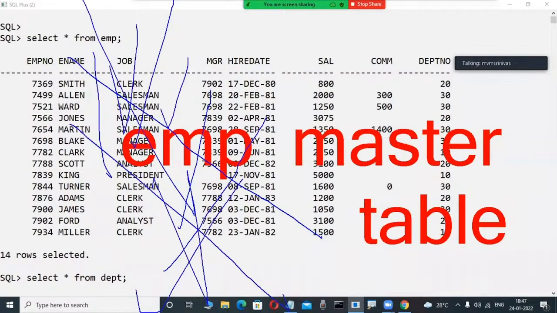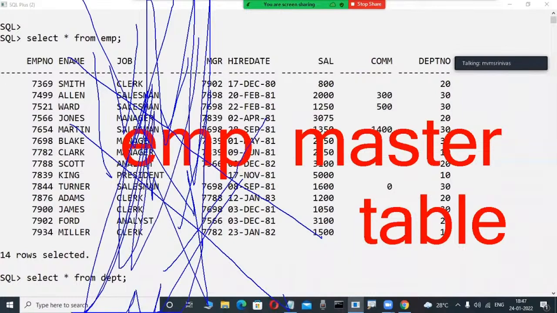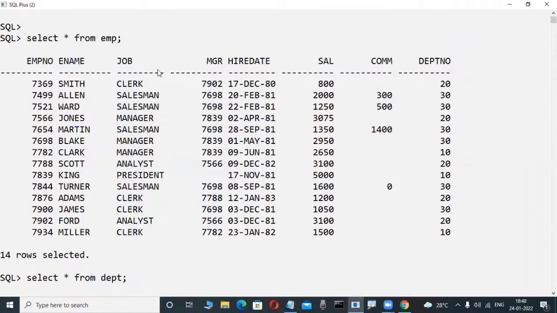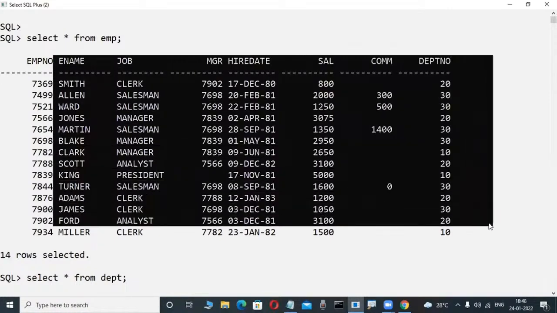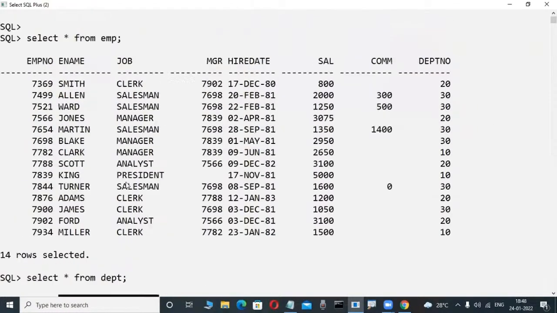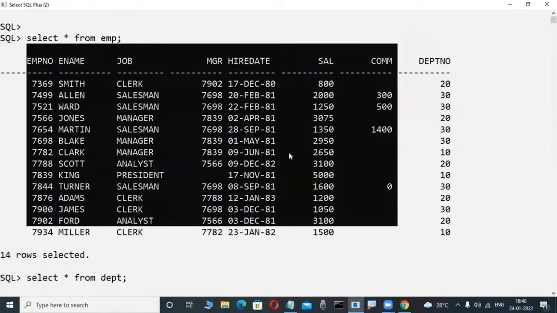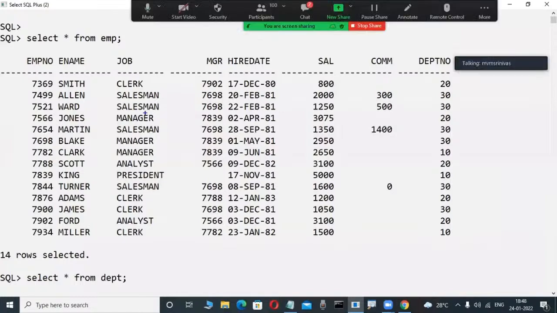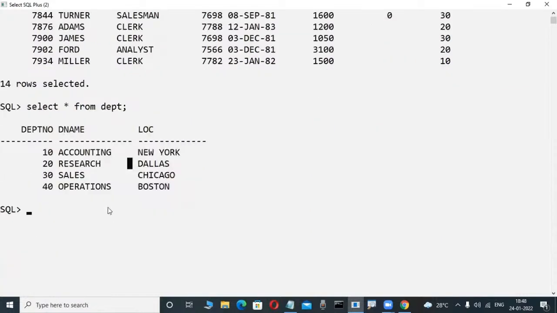Maybe some students, when learning a course for the first time, think about these types of databases this way. Yes, EMP is a master table, they say. Why are they telling me? There is a reason. I am thinking about one reason: maybe this is a big table, EMP is a big table, and DEPT is a small table. Maybe big means master, master means big only, and child means small only. That's why they think based on size only. Yes, EMP is a master, this is a big size, that's why master table. They're thinking absolutely wrong. This is not a master table. Here, EMP is a child table. Really correct. Very good. Some fellows are guessing it. How they are guessing, I don't know.